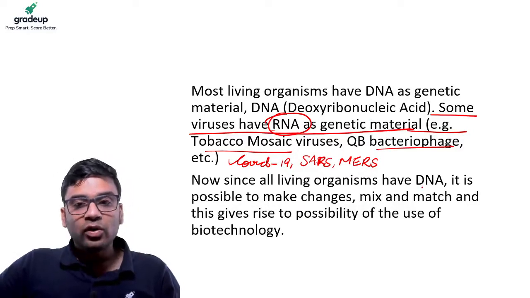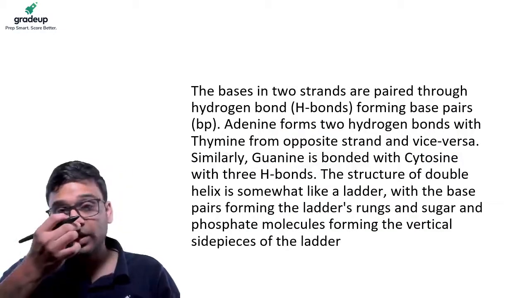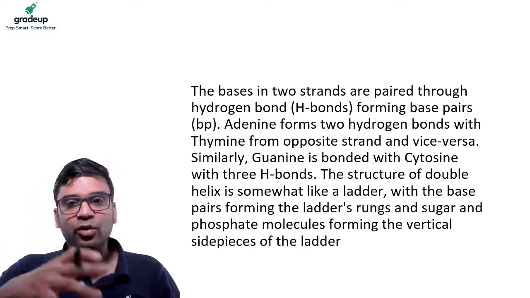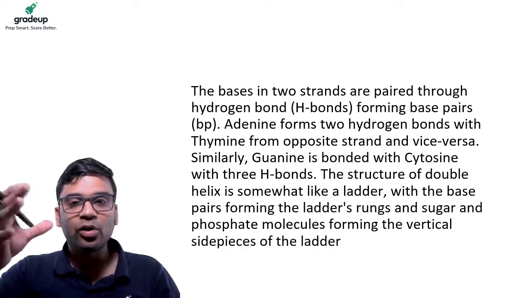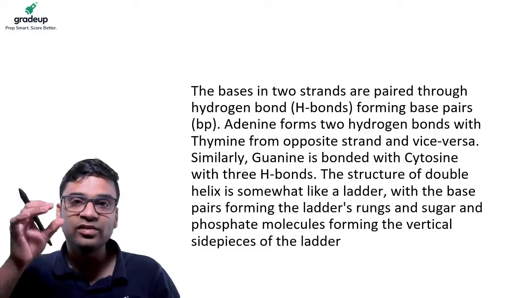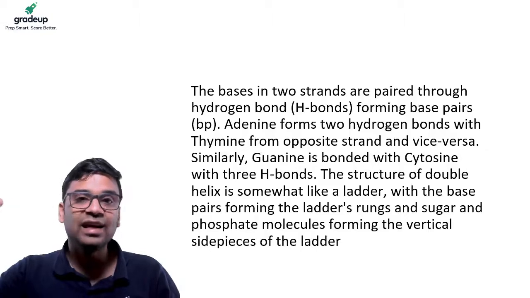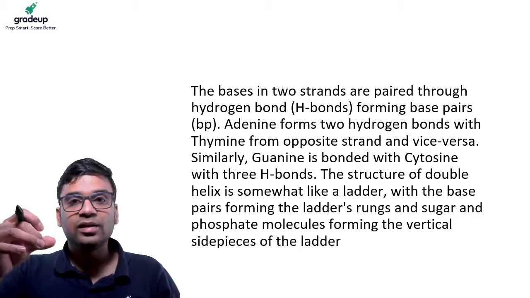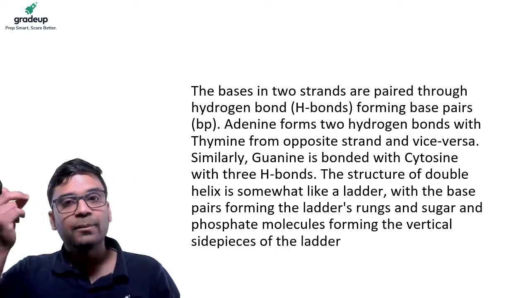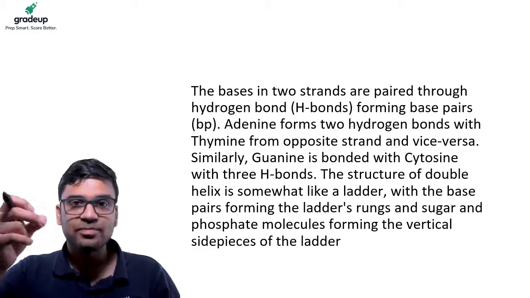Okay. Now, since all living organisms have DNA, you can mix and match them. That is the reason why you can clone and create hybrids. Because in me, in you, in a cat, in a horse, in an elephant, in a giraffe, in all the animals, we have this only, ATCG. It's just the sequence and the ordering that changes. You and I have 99.9% similar ATCG in our structure. But my eye shape, hair color, hair shape, height, weight, all of this depends on the 0.1% changes in our DNA structures.